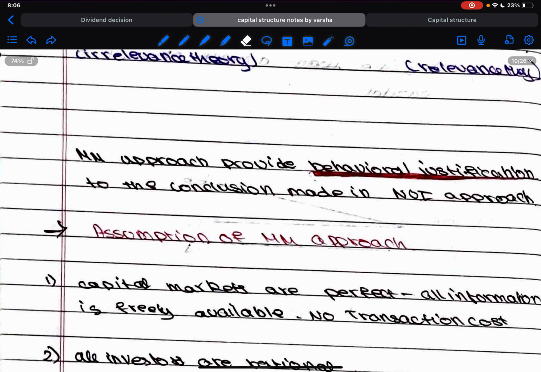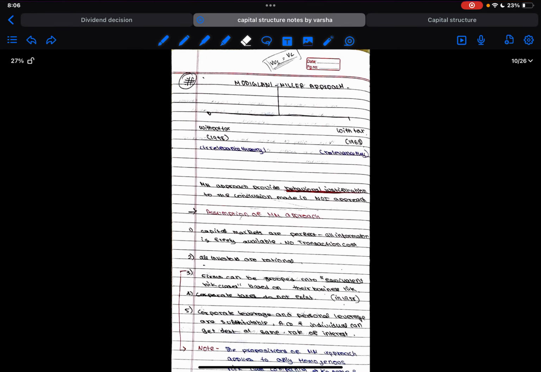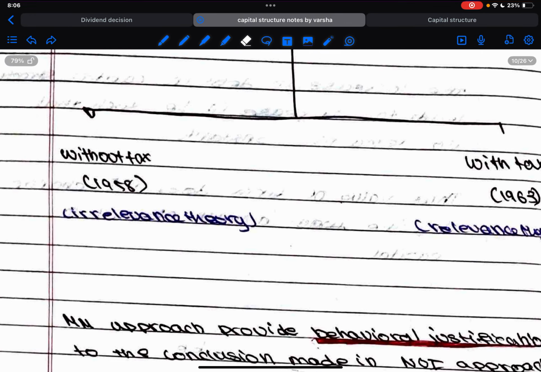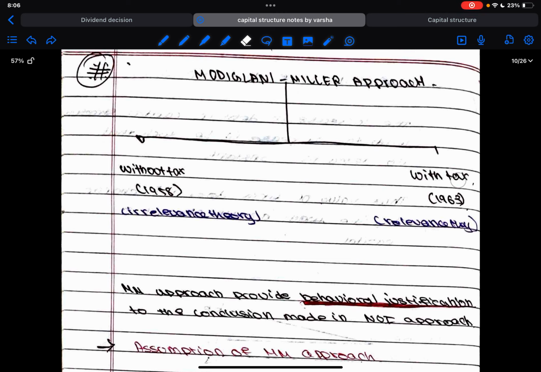Now this approach provides behavioral justification. So what is the reason for 1963? In 1958 also we had the same conclusion that if we are going to increase the application of money in debt, or we are going to raise more funds from debt, it will not have any impact on the capital structure.